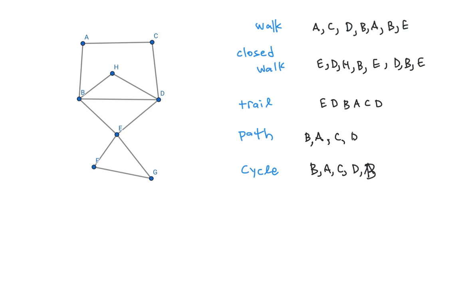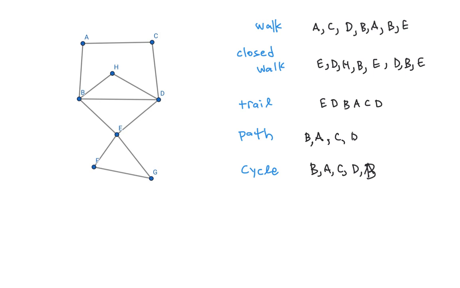Now an example of a closed walk would be starting here at E, I go up to D, then to H, then to B, then down to E, then D to B, back to E. So I go along this four cycle, or this quadrilateral, and then along this triangle. So I start and end at E.